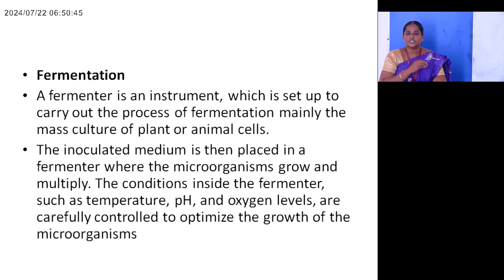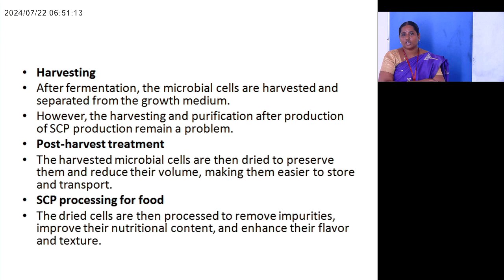Second one, the selected microorganisms go to fermentation. A fermenter is an instrument that carries out the process of fermentation, mainly the mass culture of plant or animal cells. The inoculated medium is then placed in a fermenter where the microorganisms grow and multiply. Suitable conditions are given in the fermenter. The temperature, pH and oxygen levels are carefully controlled to optimize the growth of microorganisms.